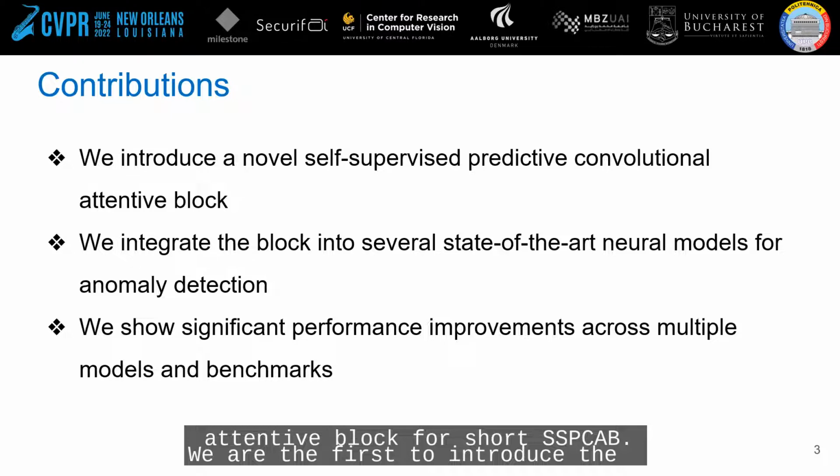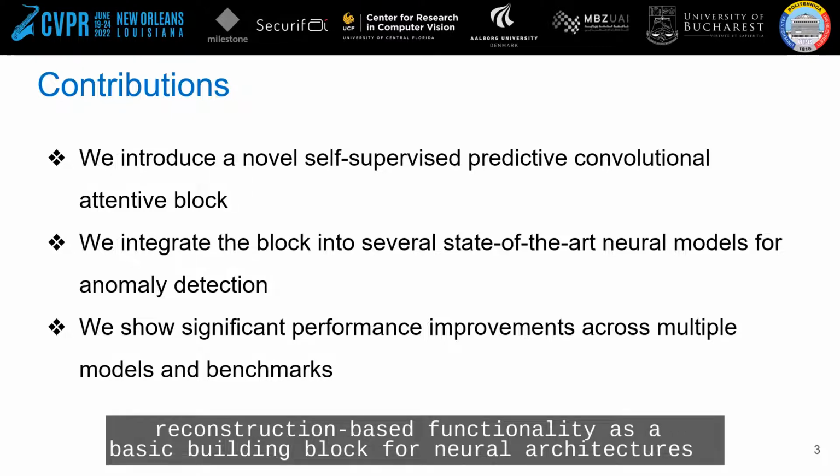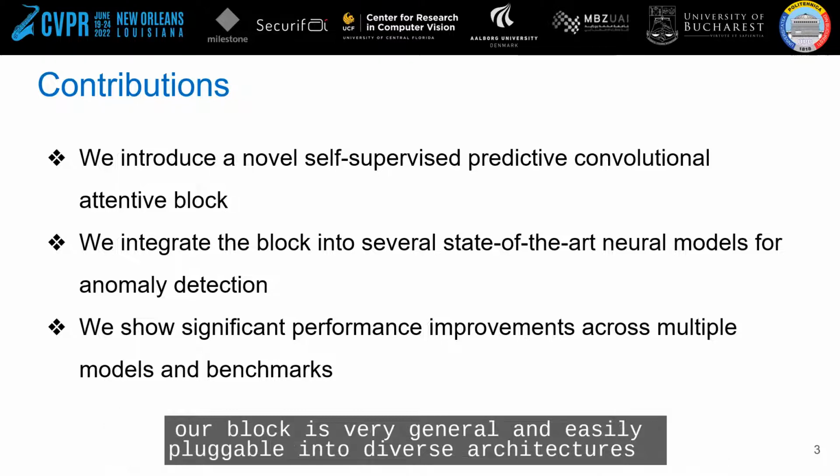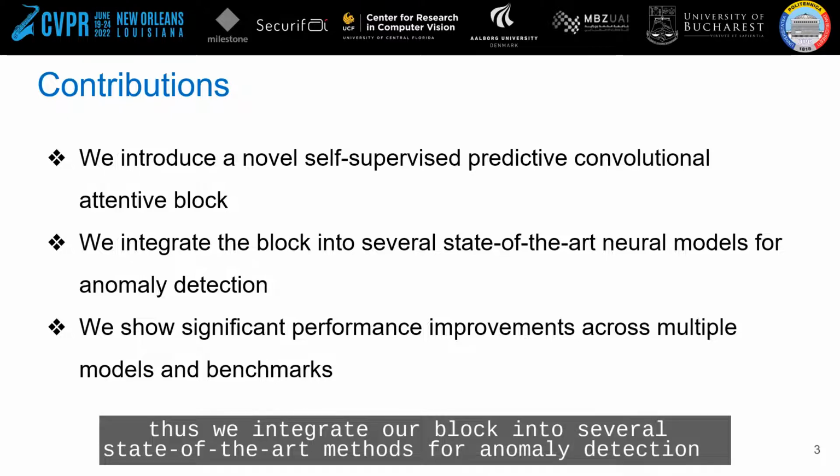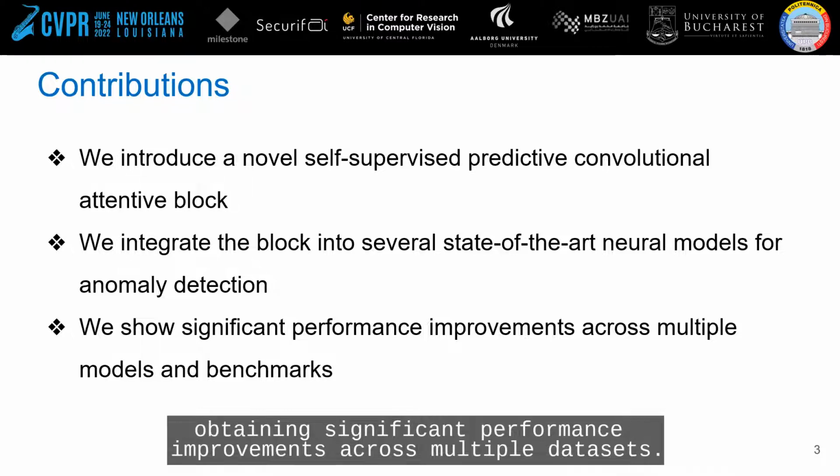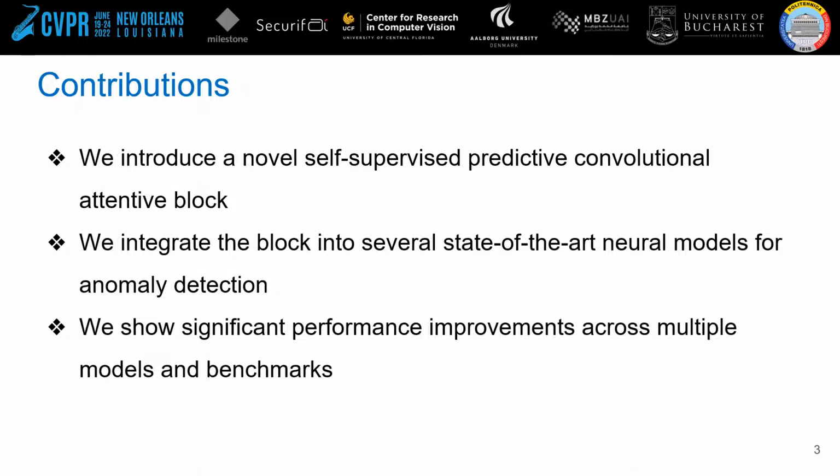We are the first to introduce the reconstruction-based functionality as a basic building block for neural architectures. Our block is very general and easily pluggable into diverse architectures. Thus, we integrate our block into several state-of-the-art methods for anomaly detection, obtaining significant performance improvements across multiple datasets.